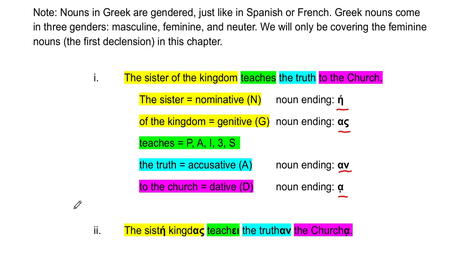So because of these case endings, we're now taking out these English words that we need. We're no longer saying to the church, we're saying the church a. We're not saying of the kingdom, we're saying kingdos, right? So we have the siste kingdos. We know that means the sister of the kingdom because this alpha sigma ending is the genitive ending. Remember, genitive means of the kingdom. Does that make sense?